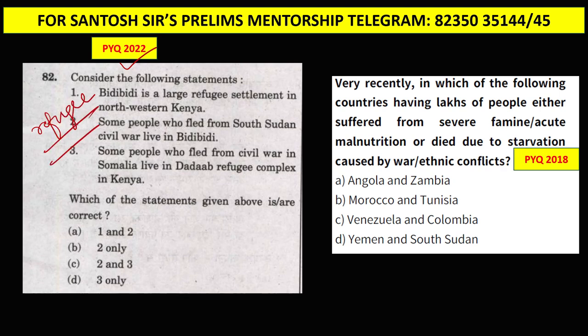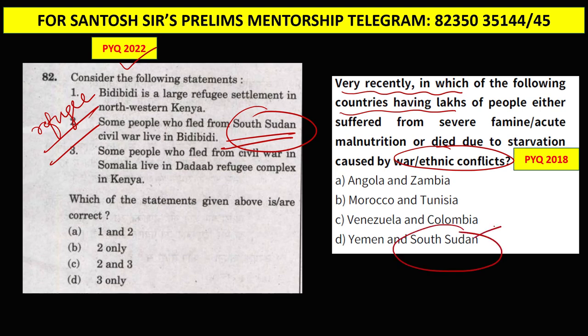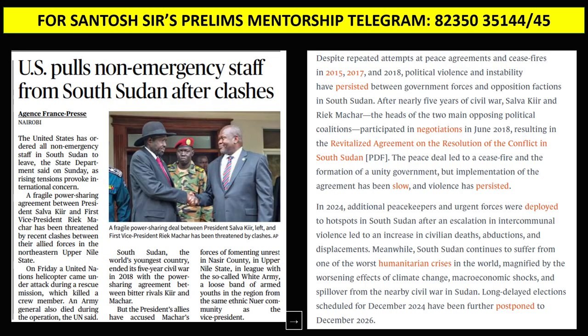And guys, another important topic, you can see here another map based international relation question where they have asked about the hunger crisis, which countries are facing hunger crisis because of ethnic and war conflict. If you see the two questions here, South Sudan civil war they have tried to cover it. Here also South Sudan civil war they have covered. So in the last 5-6 years, 3 times UPSC has asked questions on South Sudan. And now again you can see the South Sudan conflict has emerged.